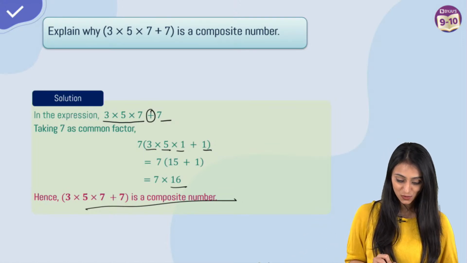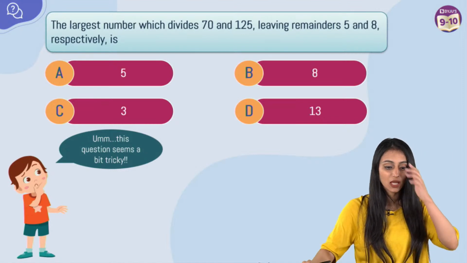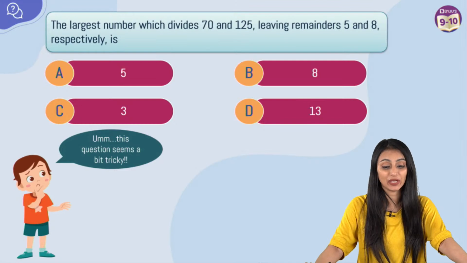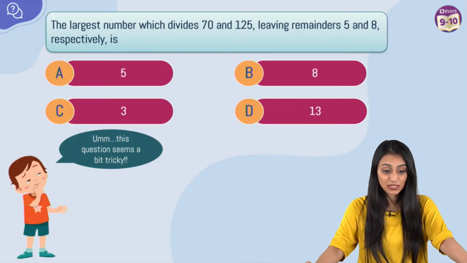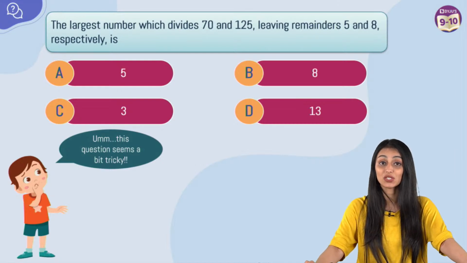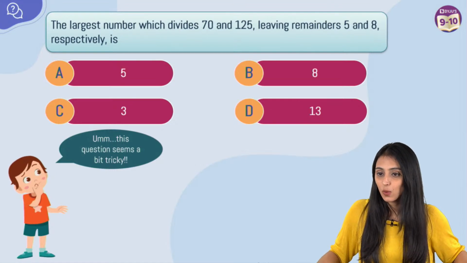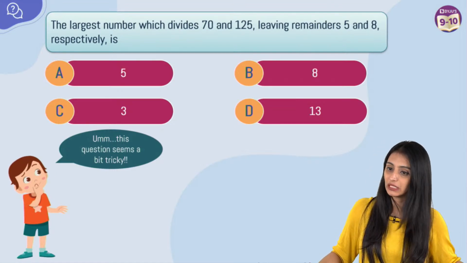All right, let's move ahead. Let's take a look at the next question. The largest number which divides 70 and 125, leaving remainders 5 and 8 respectively, is, 4 options are here. And yes, this question seems a bit tricky. No need, Taisha, no need to multiply them. You can leave that as it is.